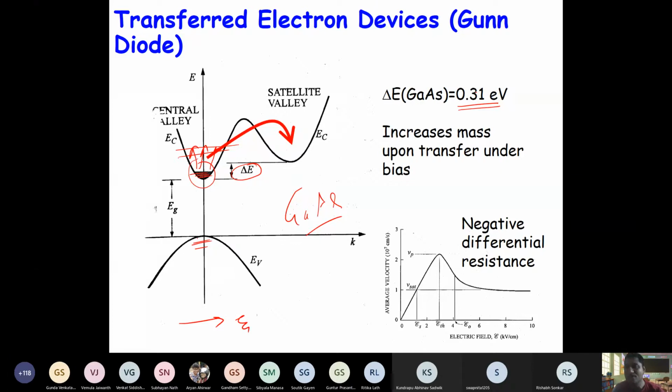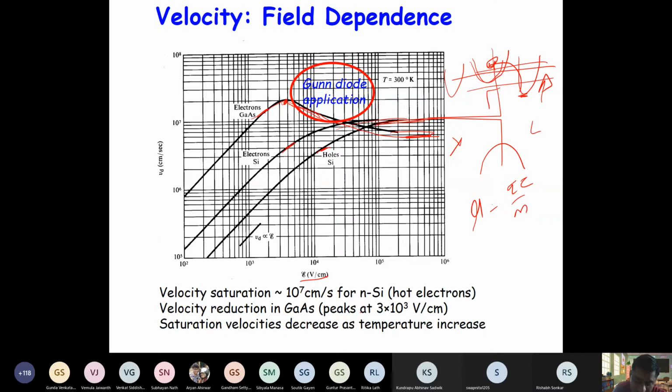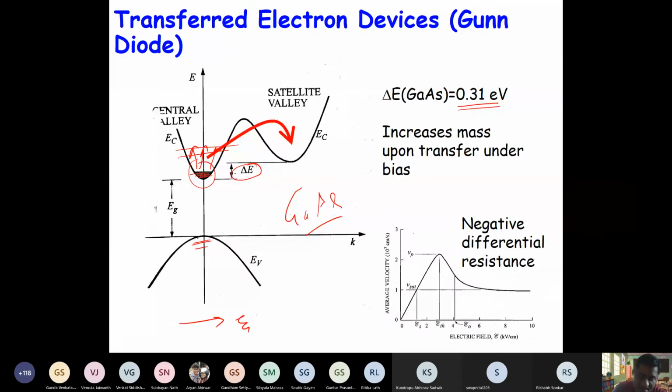So from 0.31 you can basically estimate the electric field at which peak will occur, right? So you see here, this peak occurs at 3 kilovolt per centimeter, right? So it actually comes from this energy gap.